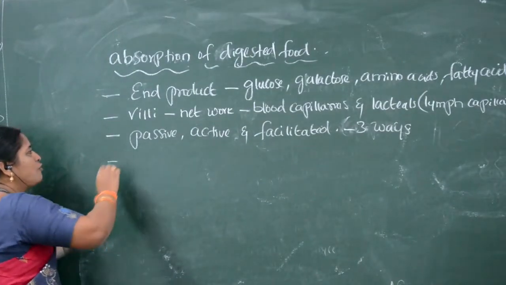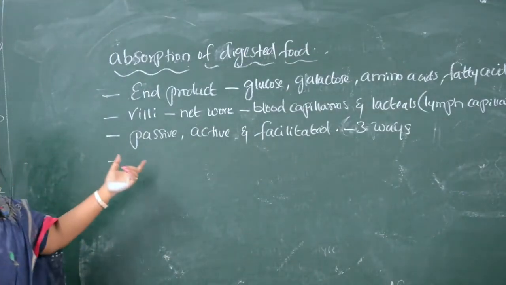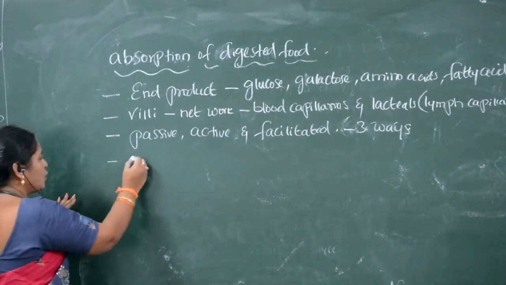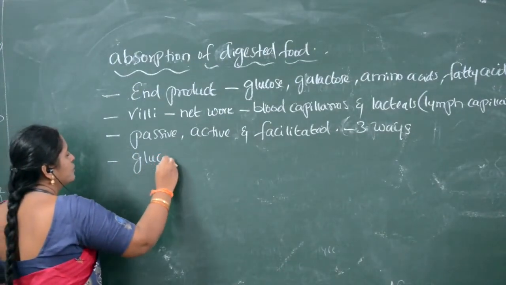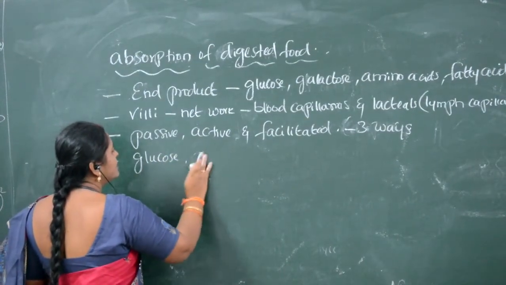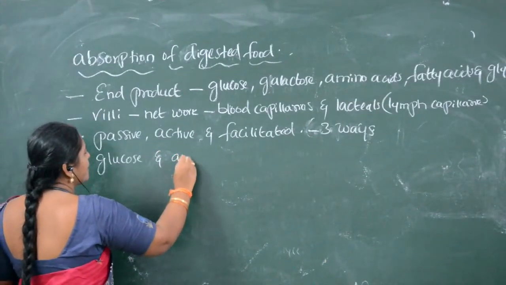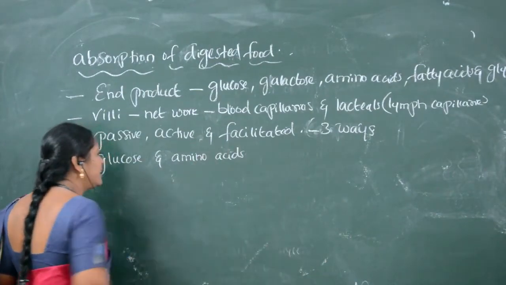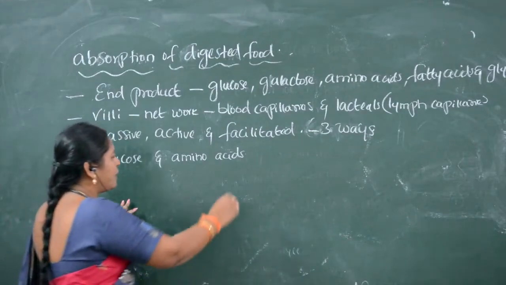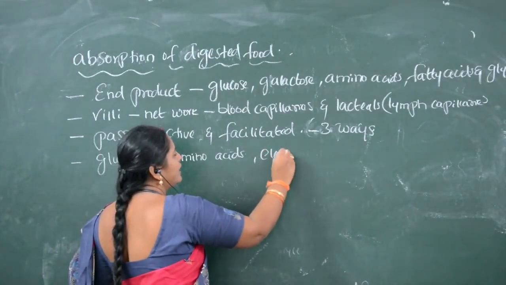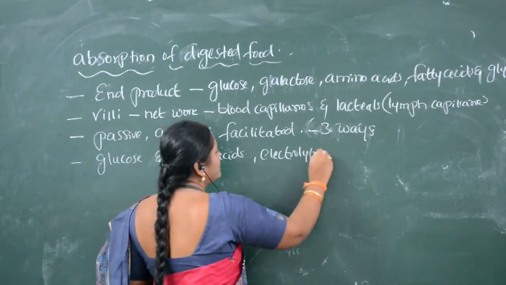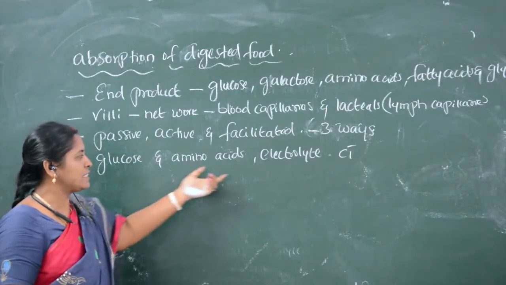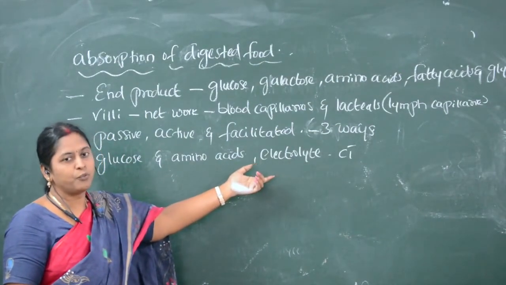Now we will see which are the end products and how they enter into the intestine. Suppose you see glucose, amino acids, and some electrolytes like chloride.